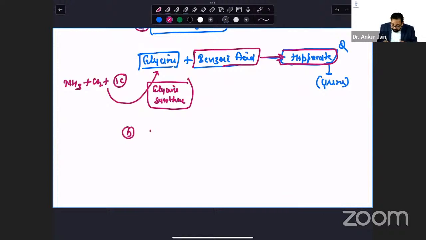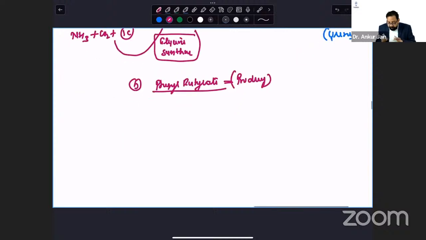Second is phenyl butyrate. This is a prodrug. Means in our body, this phenyl butyrate is converted to phenyl acetate.